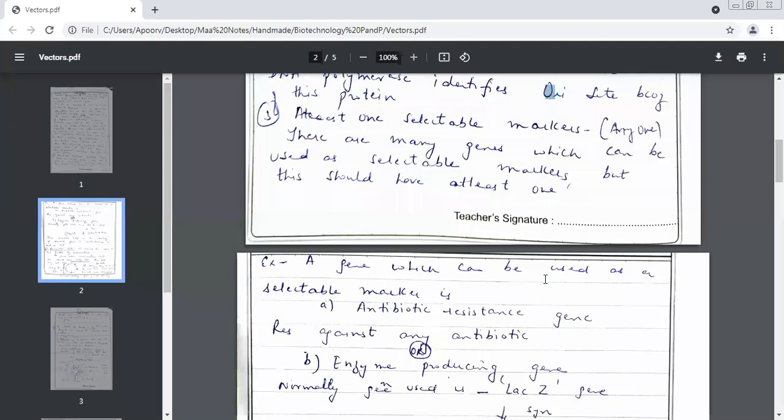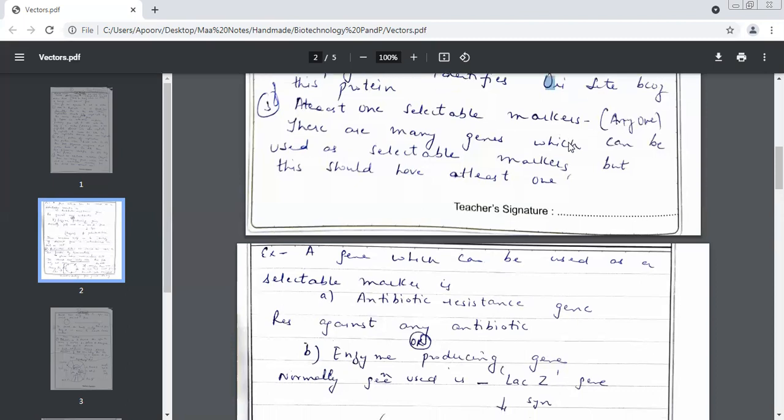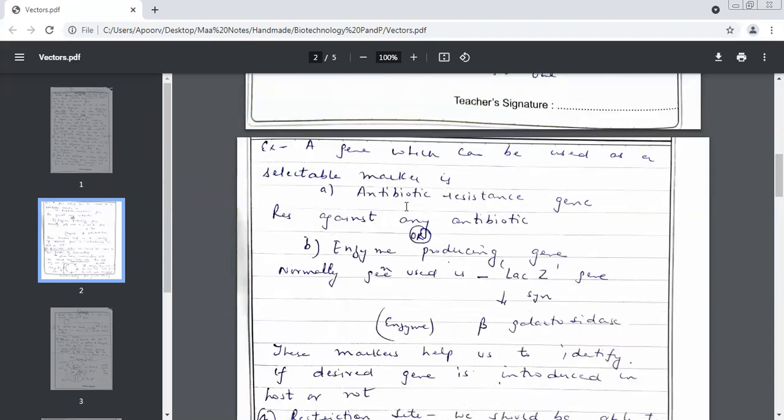So here also we need to have at least one marker. What is the marker going to do? Supposing you have inserted a desired gene with the help of a vector. The vector has taken that gene inside, but we need to find out whether the gene has actually reached and the effect is coming in the organism or not. So who is going to tell us? This marker. It will help us to identify whether the gene has reached inside or not. I gave you 2 examples. Number 1, antibiotic resistant gene. You can use this as a marker.